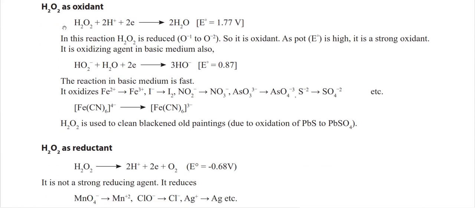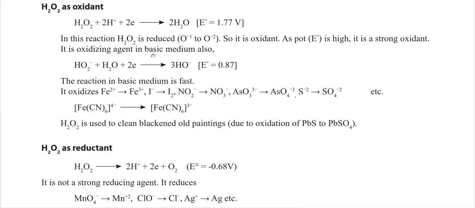So H2O2 can act as both oxidant and reductant, but the oxidant property is highest, whereas the reductant property is less. Mostly it acts as an oxidant. You can get the idea from these equations: H2O2 gains 2 electrons, so the oxidation state of oxygen changes from -1 to -2, so it is reduced because it is taking electrons. So it can act as a very good oxidant, and the reduction potential is therefore high, 1.77.